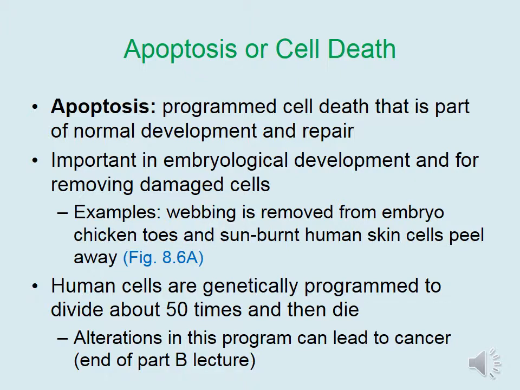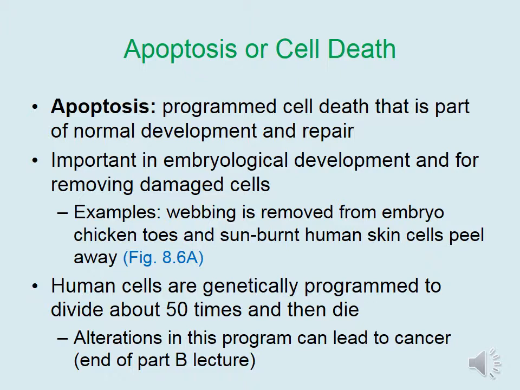For instance, during embryological development of birds, all birds have webbing in between their toes. This webbing remains in water-dwelling creatures such as ducks, but gets removed via apoptosis in land-dwelling birds like chickens. What about humans who get a sunburn? This means that the outer layer of skin cells is damaged, so they undergo programmed cell death and peel away.